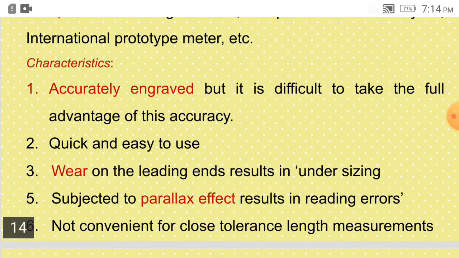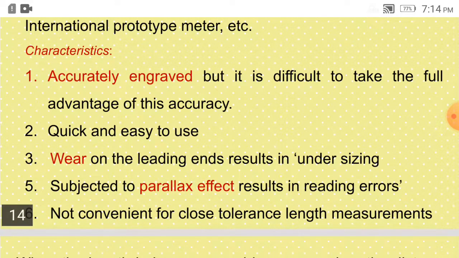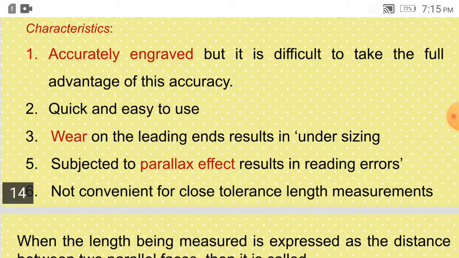Then the characteristics are actually engraved, but it is difficult to take the full advantage of its accuracy. Now we take the distance between two lines, two divisions, but it cannot be very accurate, but it is quick and easy to use. Line standard, wear on the leading ends results in undersizing. So that meter or yard, the physical instrument we are using all the time, is subjected to wear and tear, so that may lead to what?